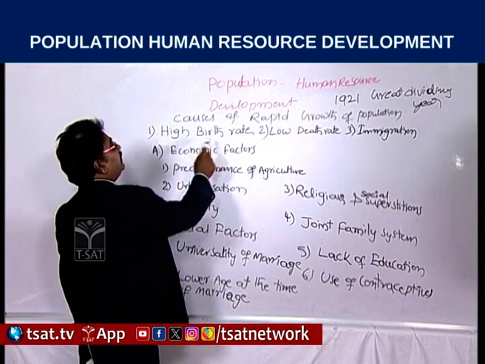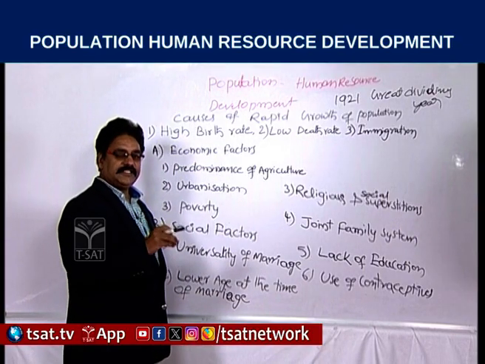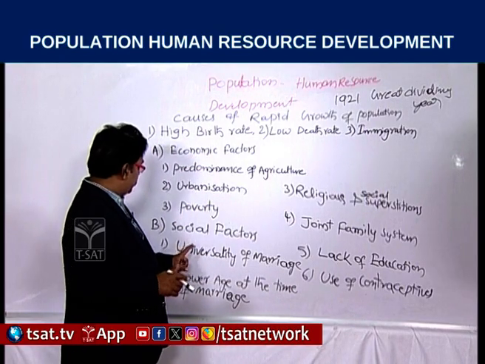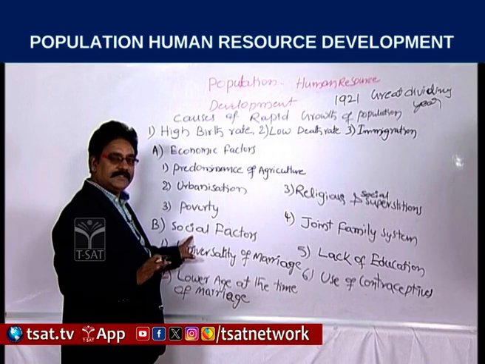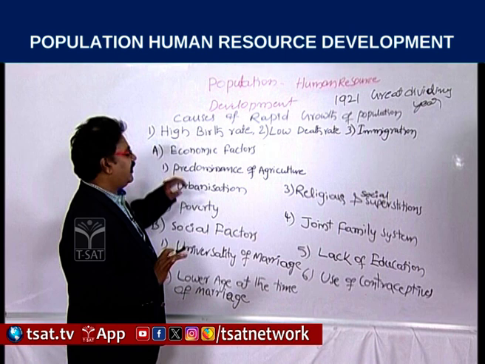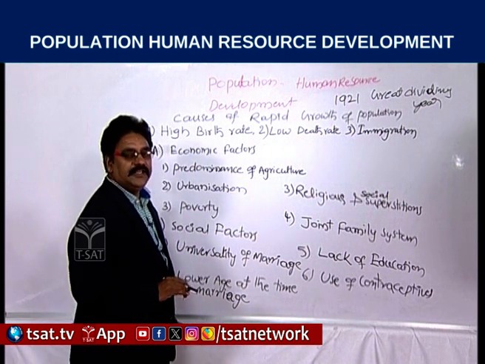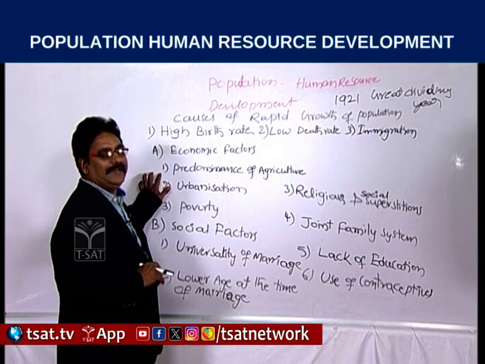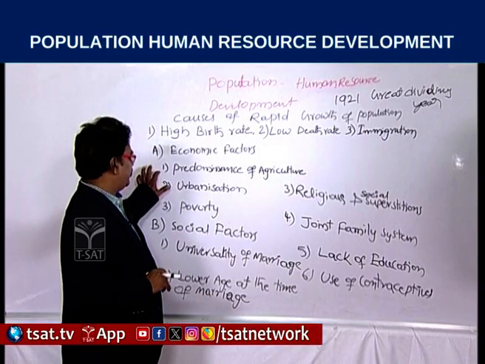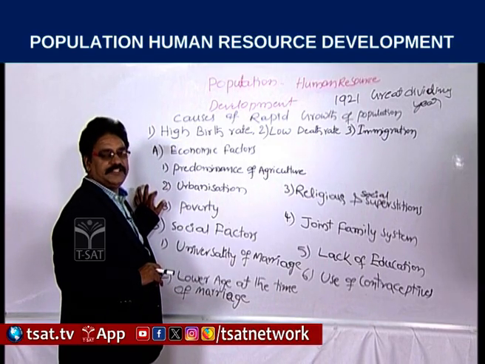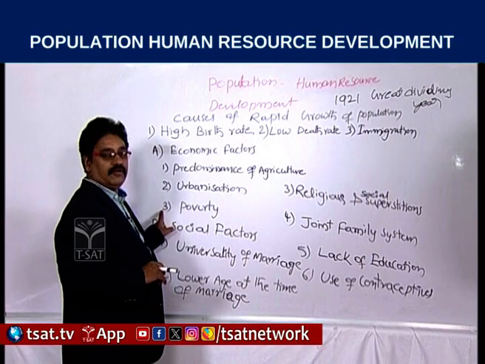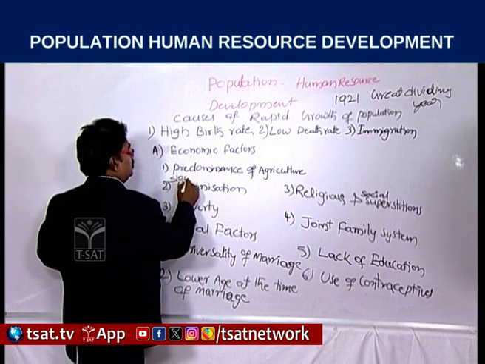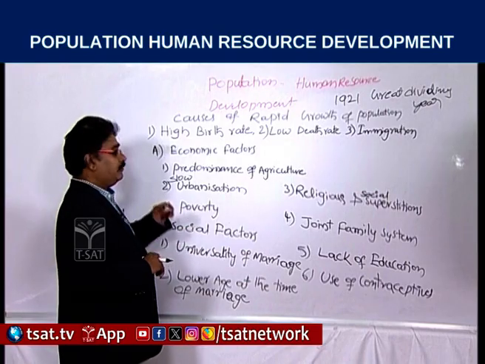Reasons for high birth rates are classified into economic factors and social factors. Economic factors which influenced the increase of population in India are: one, predominance of agriculture; second, slow urbanization; third, poverty.